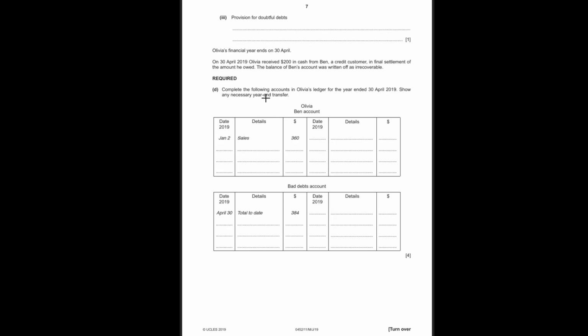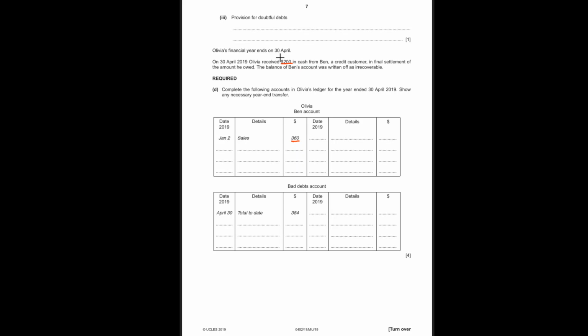Next, Olivia's financial year ends on 30th April. On 30th April 2019, Olivia received 200 in cash from Ben. So there's Ben's account. He owed us 360, and he paid 200 in final settlement of the amount he owed. The balance of Ben's account was written off as irrecoverable. It means bad debt.